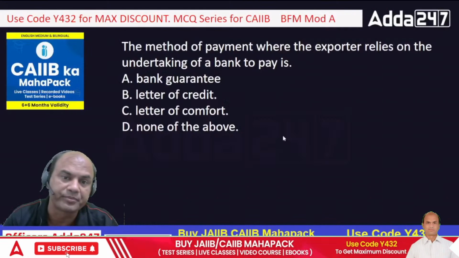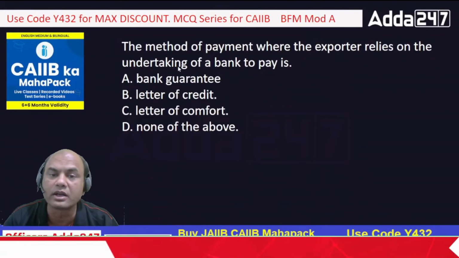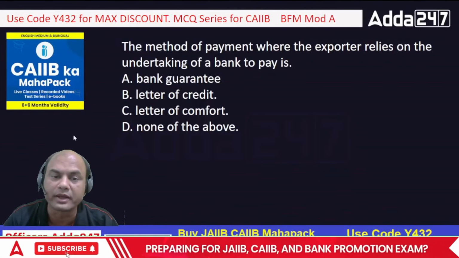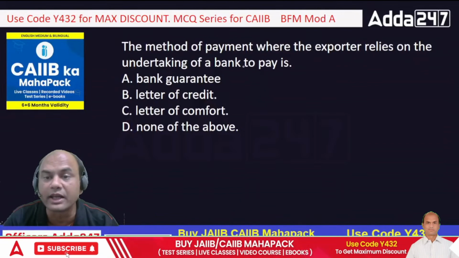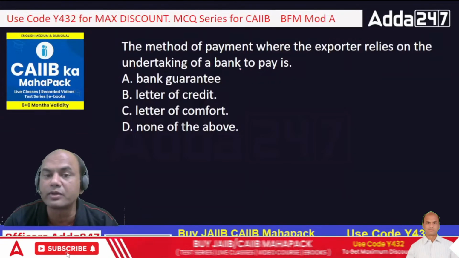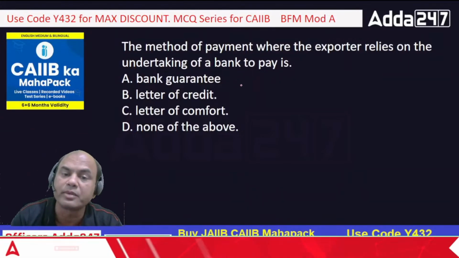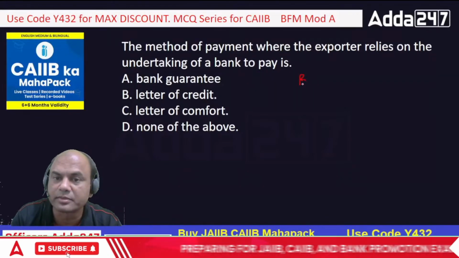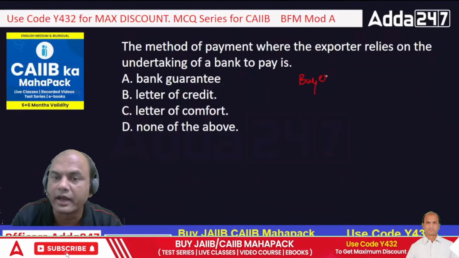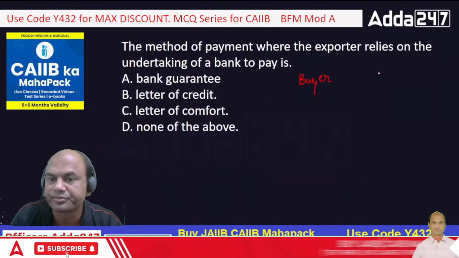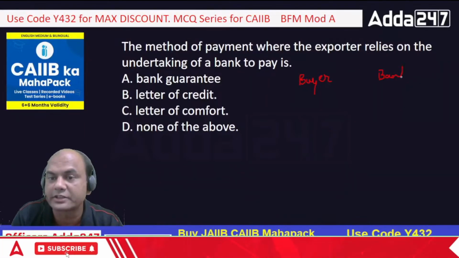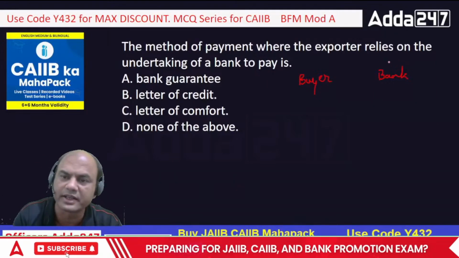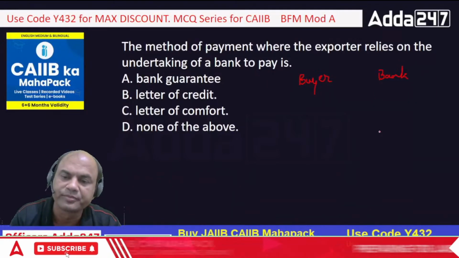Let's start. The method for payment where the exporter relies on the undertaking of a bank to pay is known as what? The undertaking of the bank means what? This is the buyer and this is the bank, the buyer's bank, his or hers, both.